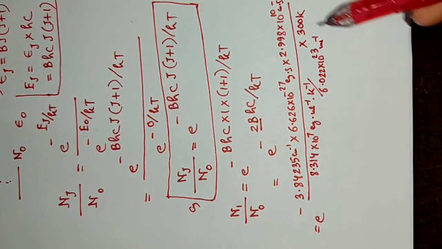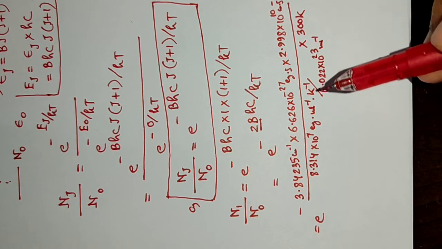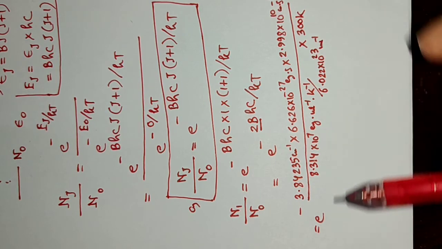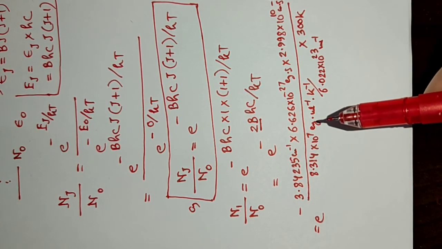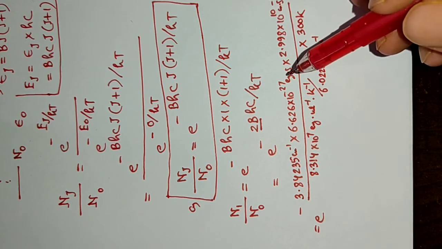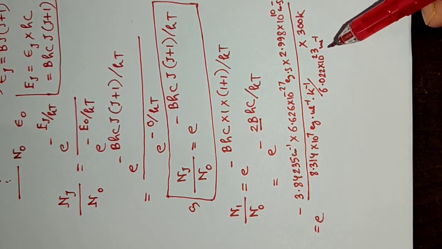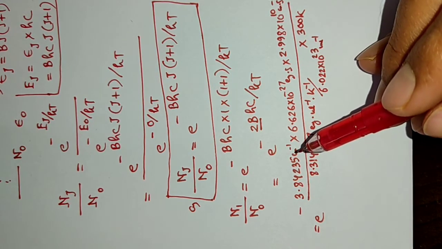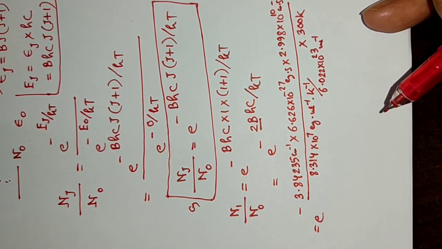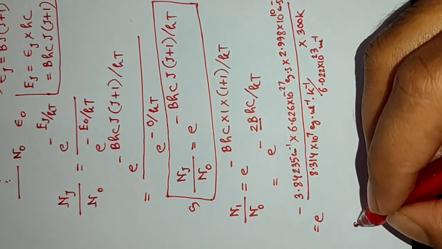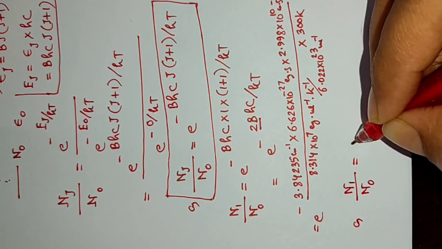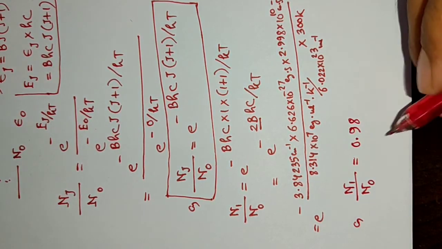Now if you calculate it carefully, including the dimension, you will get that the dimension will cancel totally, since the exponent must be dimensionless. For example, erg will cancel out, this mole inverse will cancel out, this Kelvin will cancel out, this second inverse will cancel out, and this centimeter inverse will cancel out. All gone. Now the value of N1 by N0, if you calculate carefully, will be 0.98.